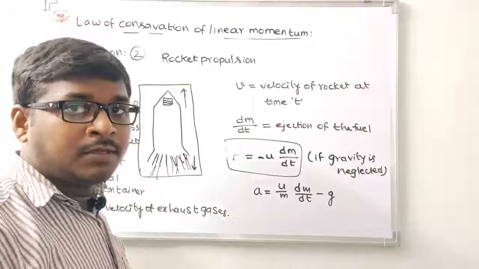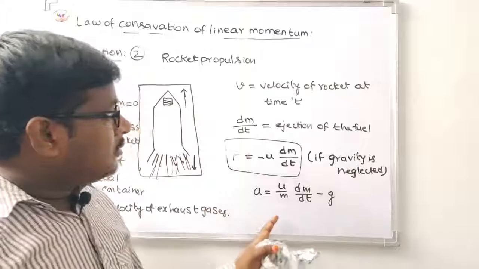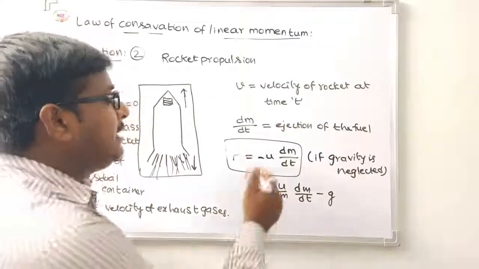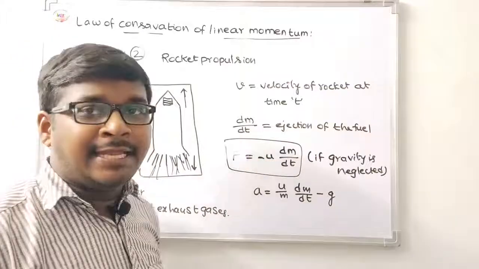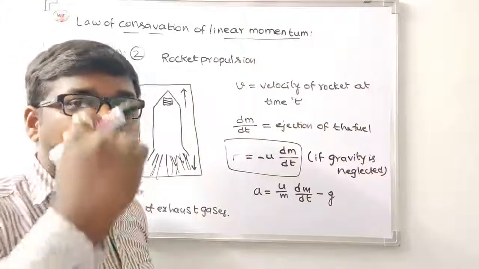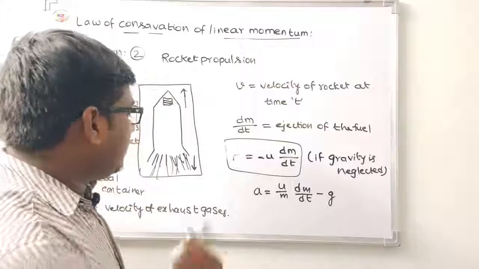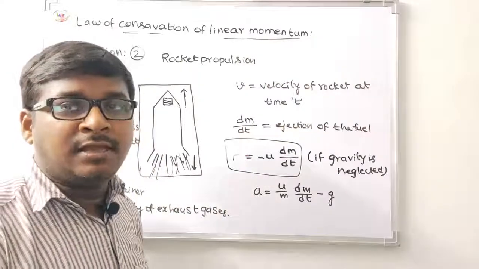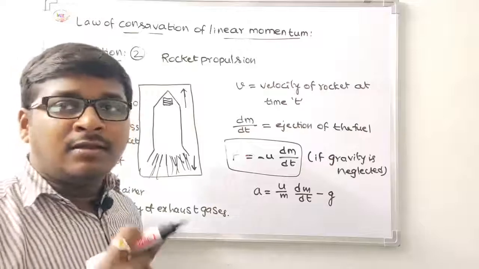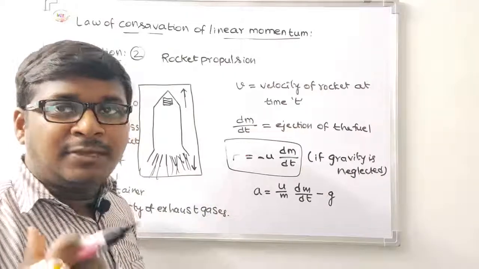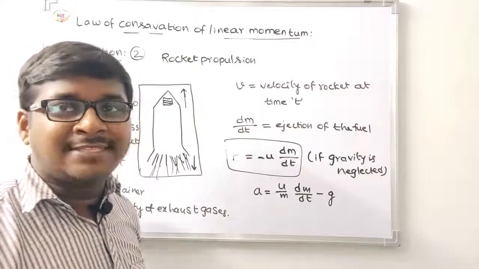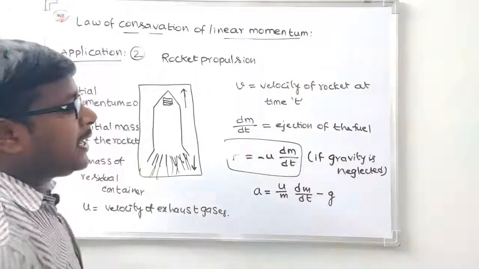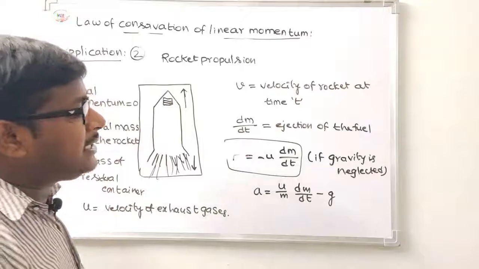If gravity is neglected, F is equal to minus u into dm by dt. Here the negative sign indicates that the thrust is acting upward and the escaping gases are acting downward, so these two act in opposite directions. That is Newton's third law of motion: for every action there is an equal and opposite reaction.